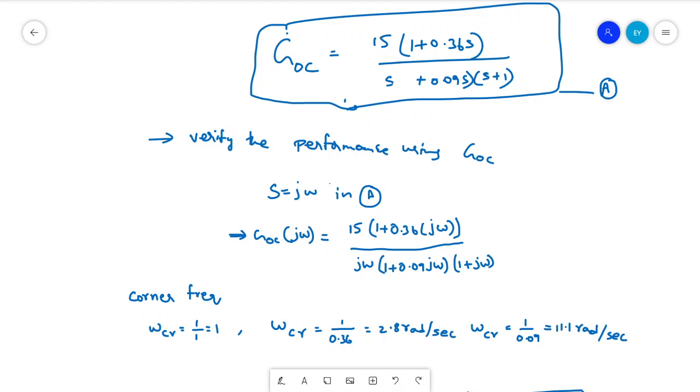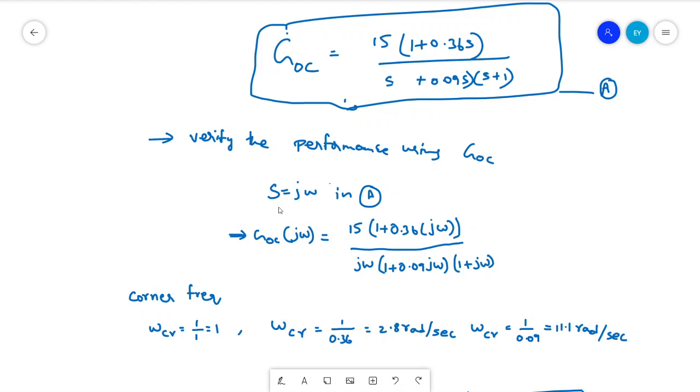Same thing. Once we get this closed loop transfer function, we have to consider that transfer function and perform the Bode plot for that again to check whether the required specifications given are meeting or not. So from here it is a verification process. We have to repeat the same process for the obtained transfer function, right?